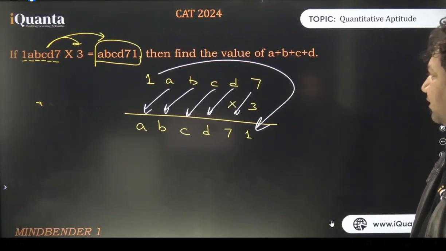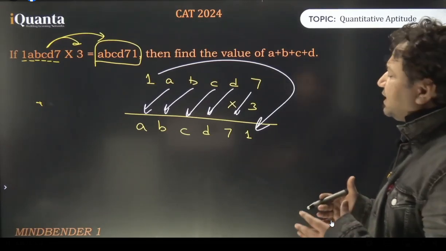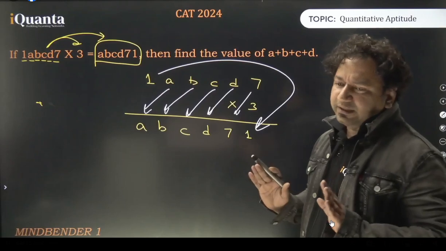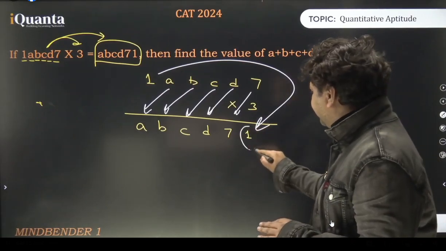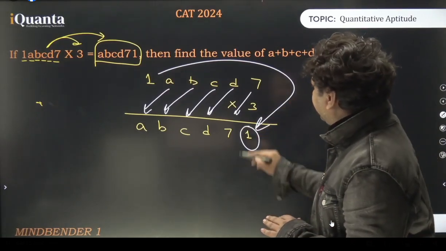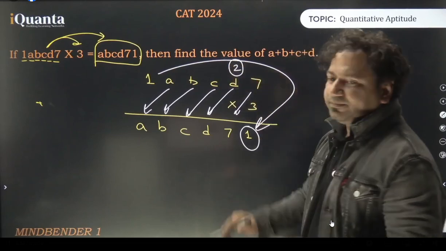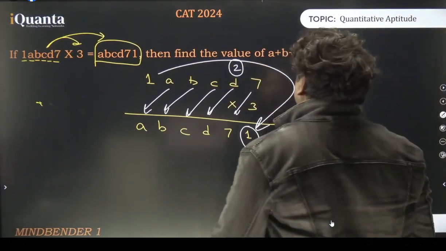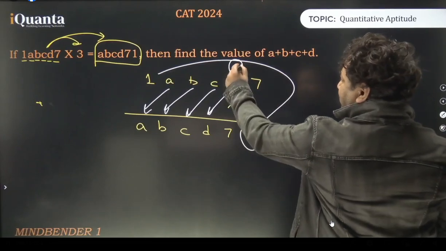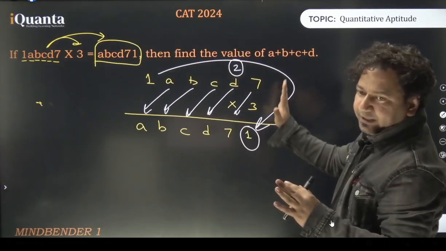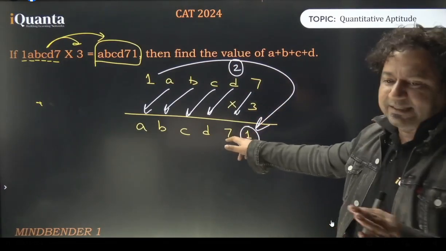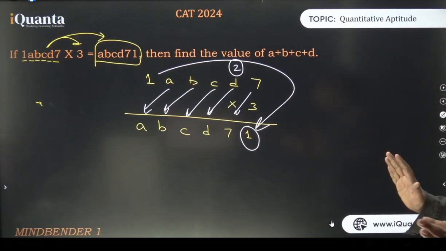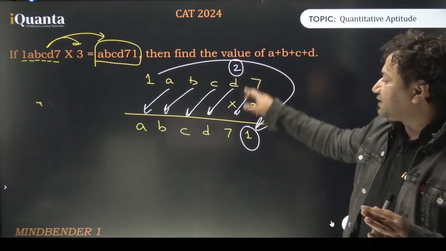Okay, so let's try to solve this one. By the way, there are certain clues that we have. Normal multiplication everyone knows. 3 into 7 is 21, and we have 1 over here. Okay, this is solved. 3 7s are 21. 1 we have here, and 2 will be the carry forward, right? We have been doing this since childhood. Now 3 multiplied by D plus 2 is a number which ends at 7, right? Which ends at 7. Can we say that?